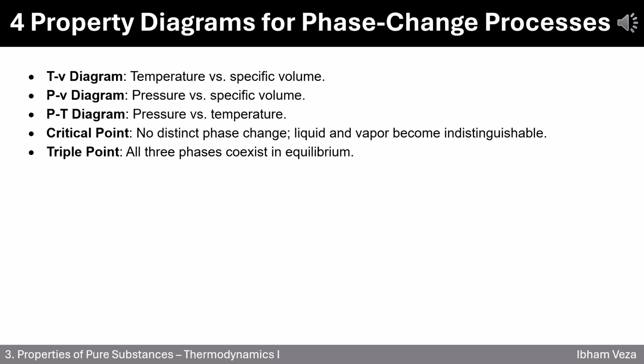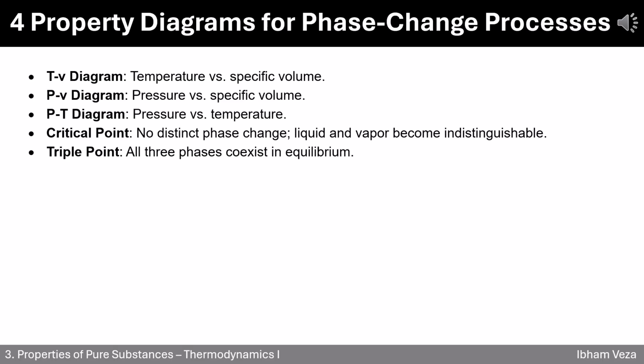4. Property diagrams for phase change processes. Let's simplify property diagrams. These diagrams are the maps that show how pure substances behave during phase changes, like a GPS for thermodynamics. The TV diagram plots temperature against specific volume. It's great for visualizing how heating or cooling affects volume during phase changes. The PV diagram shows pressure versus specific volume. This is crucial when analyzing compression and expansion processes like in engines.